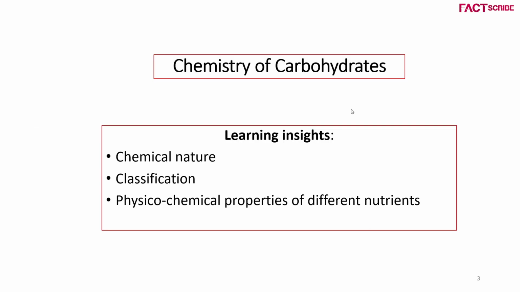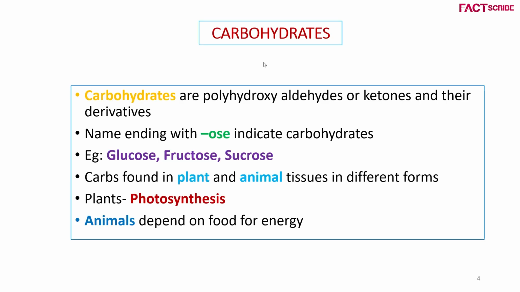Let's see the chemistry of carbohydrate. Under this topic, we will cover chemical nature, classification, and physicochemical properties of different nutrients. First and foremost, we will discuss carbohydrate, its properties and all. Carbohydrates are polyhydroxyaldehydes or ketones and their derivatives.